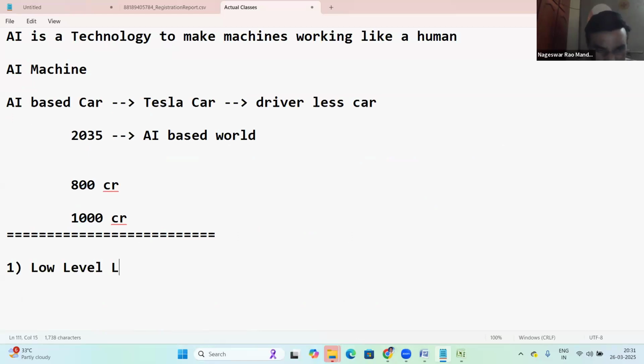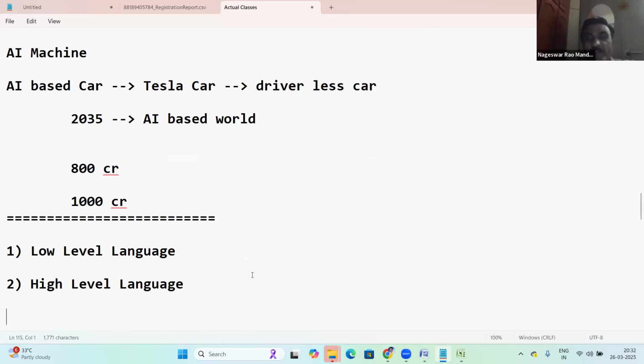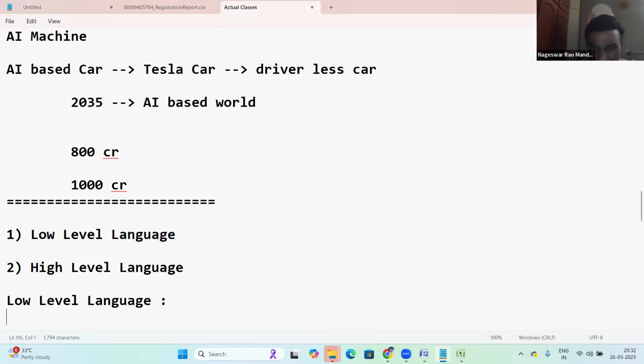Low-level language, and next, the user understandable language is called a high-level language. Low-level and high-level language. Low-level language is a system understandable language, binary code.